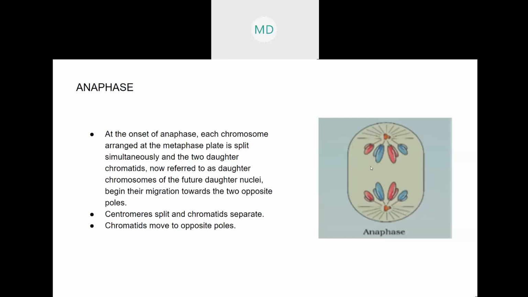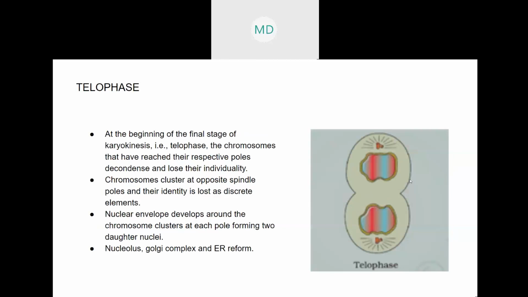Okay, so if it is asked, during which stage the sister chromatids split and start moving towards opposite poles, your answer should be anaphase. This is the main event that takes place during anaphase.